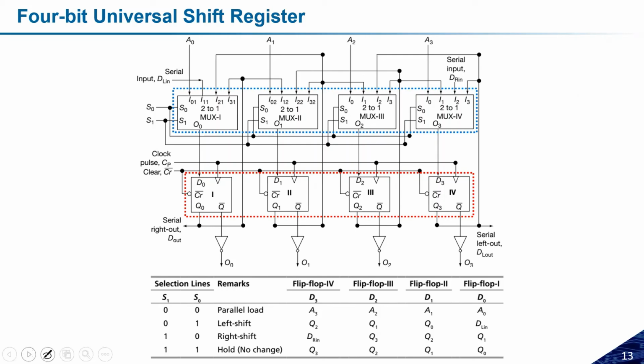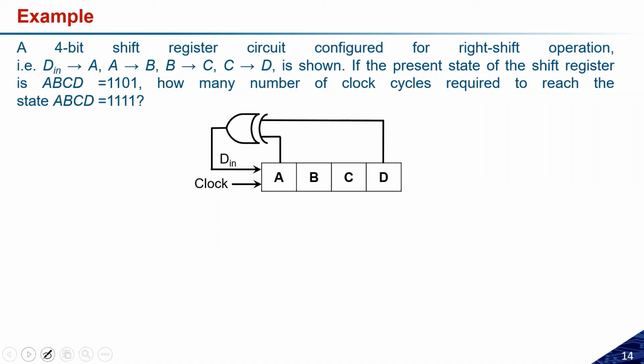Fine. So if you do not have any questions, let us take one example here. What this problem says: a 4-bit shift register circuit configured for right shift operation. Right shift operation means that data needs to be shifted in this direction. Okay, means B in will be connected to A, A will be shifted to B, B is shifted to C, and C is shifted to D. If the present state of the shift register ABCD is 1101, so what is the state?